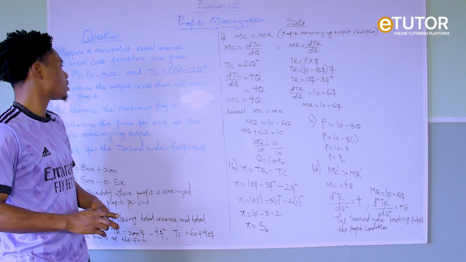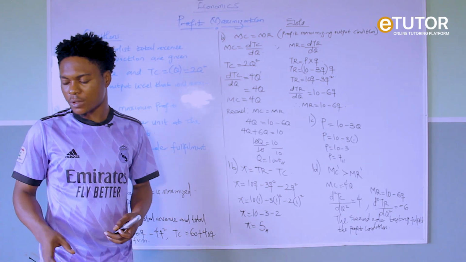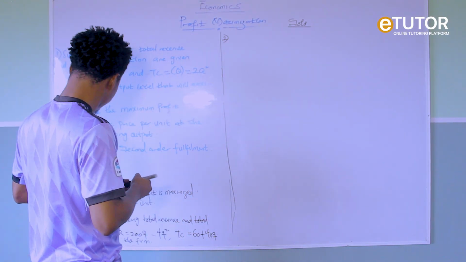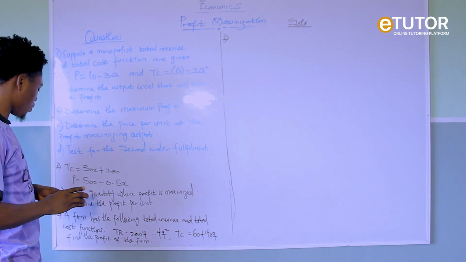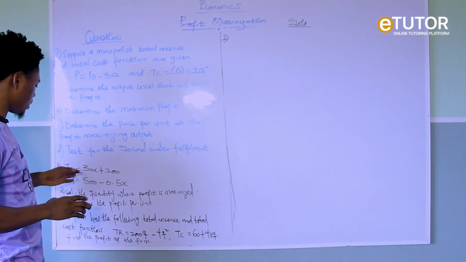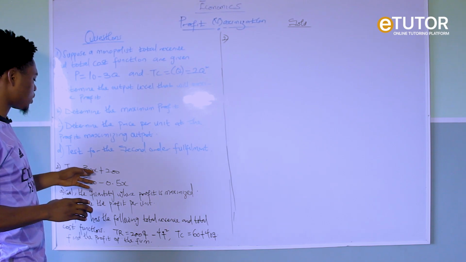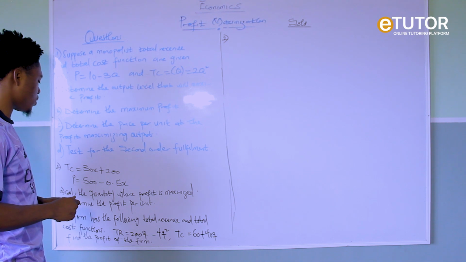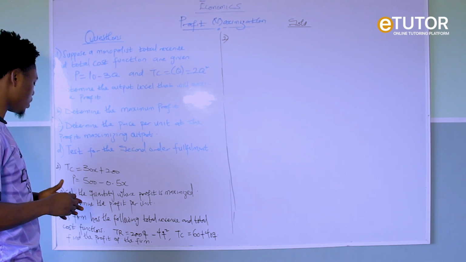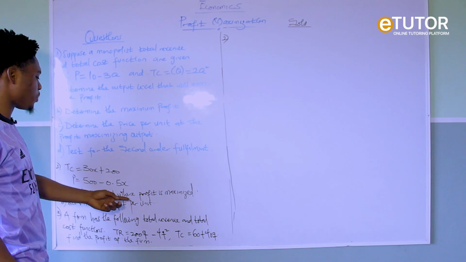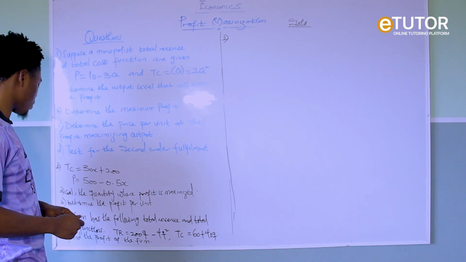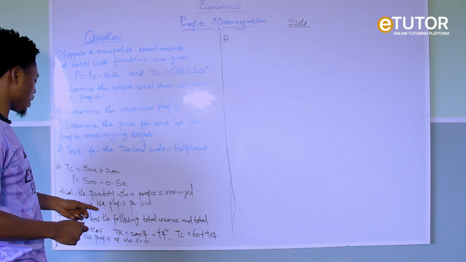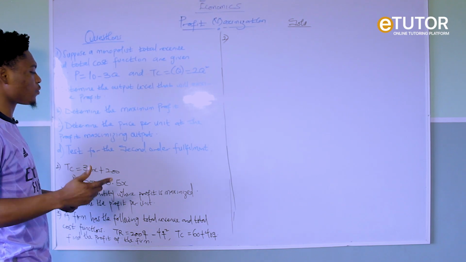Now let us look at the second question. Let's quickly solve the second question. Now we have our TC function, that's our total cost function, as 30x plus 200, and our price as 500 minus 0.5x. They said calculate the quantity where profit is maximized. Then the second question says determine the profit per unit.